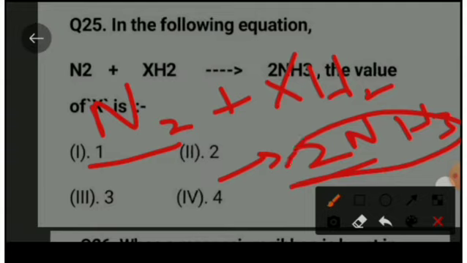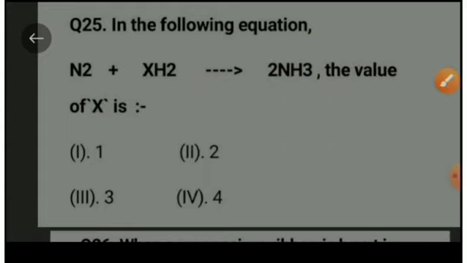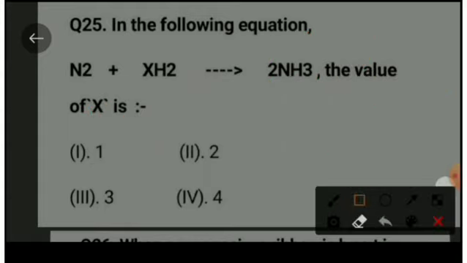In order to balance the number of atoms on the reactant side, I have to put 3 in place of X. 3 2s are 6, that is we get equal number of hydrogen atoms on both sides, reactant side as well as product side. So the right option is option third, that is 3.